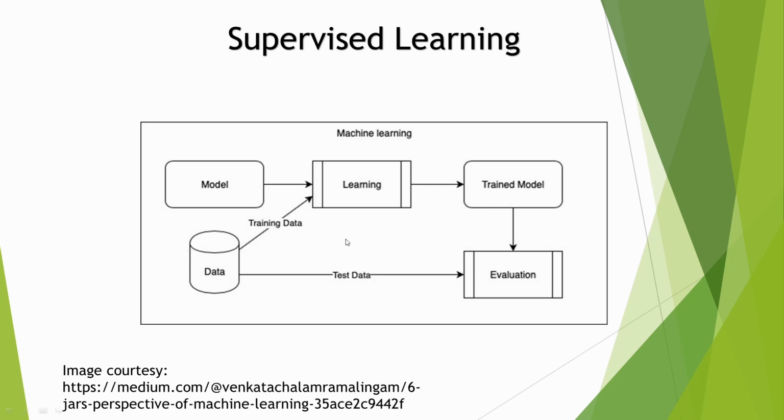Then it is exposed to unknown data, which is the test data, because we have only fed the model with the training data and the model is unaware of the test data. Using the test data, we can see how good the model is. We are going to use the test data for evaluation purposes.